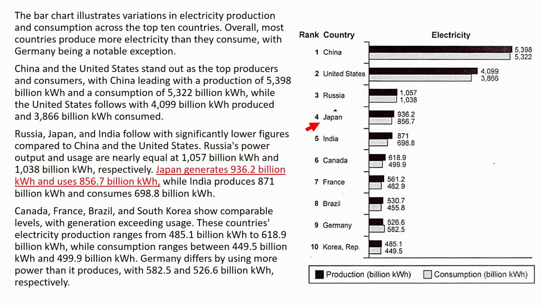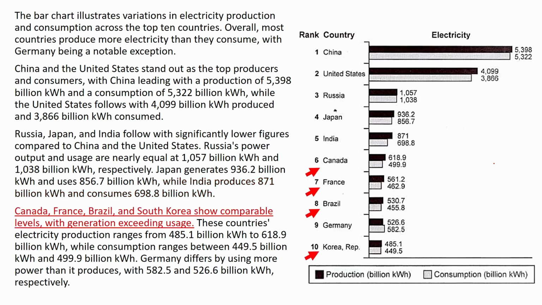Now Japan. Japan generates 936.2 billion kilowatt hours and uses 856.7 billion kilowatt hours. Now India. While India produces 871 billion kilowatt hours and consumes 698.8 billion kilowatt hours.